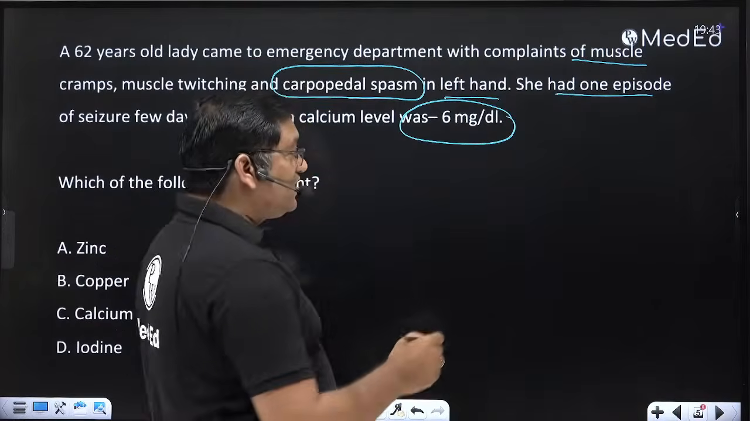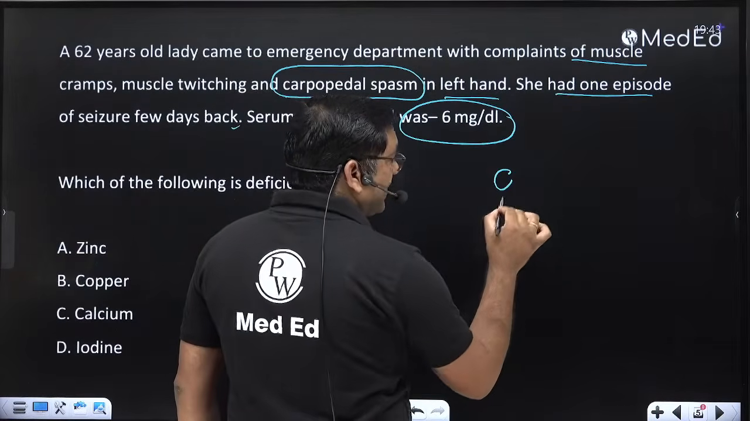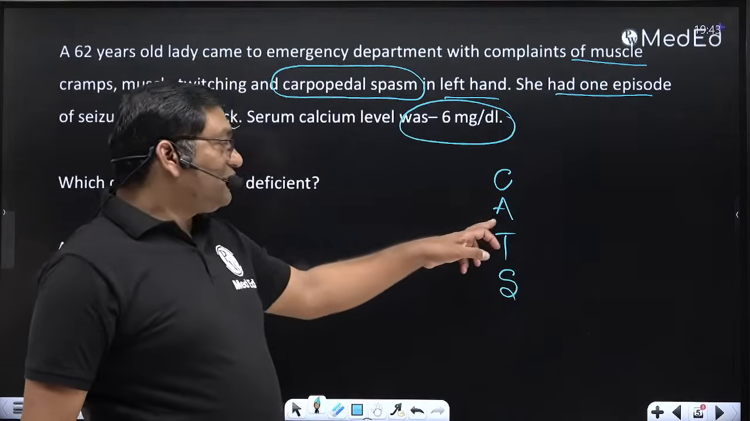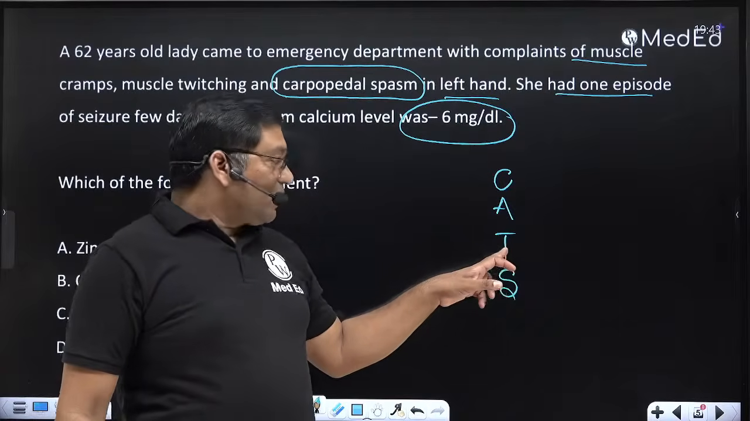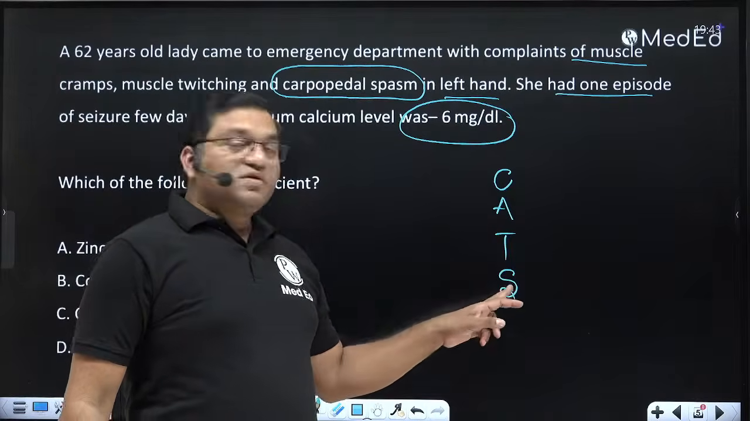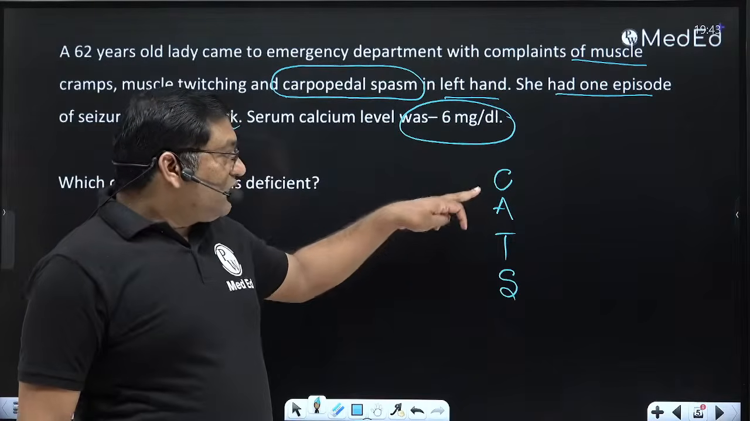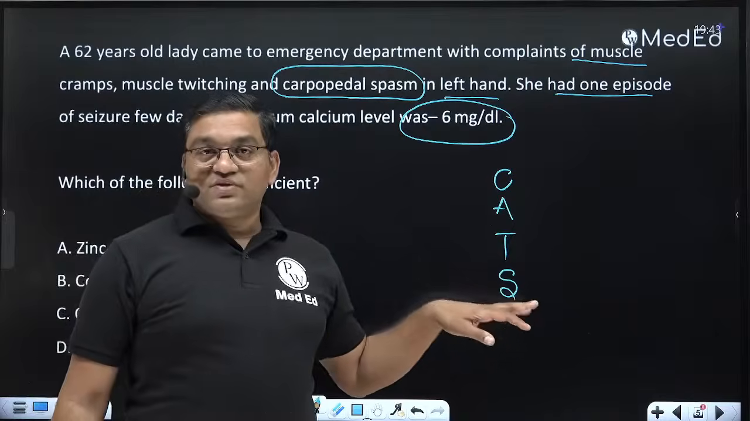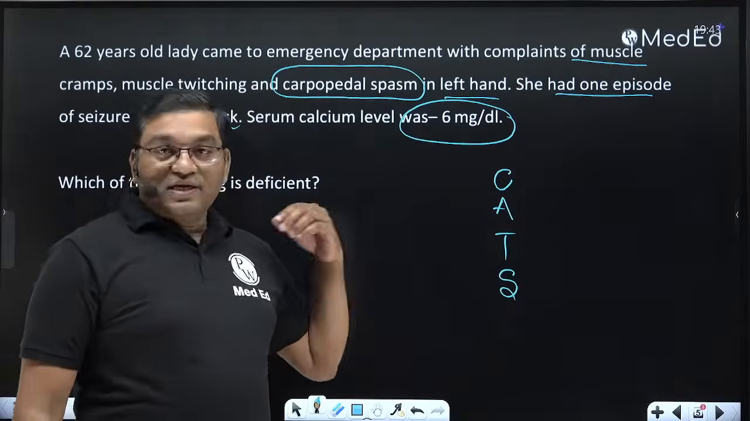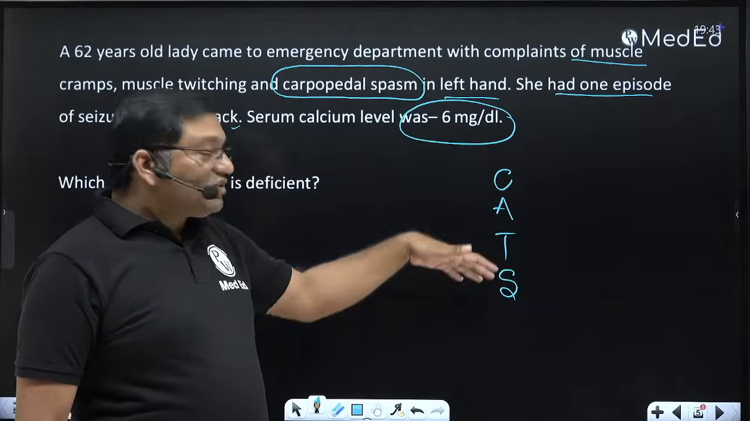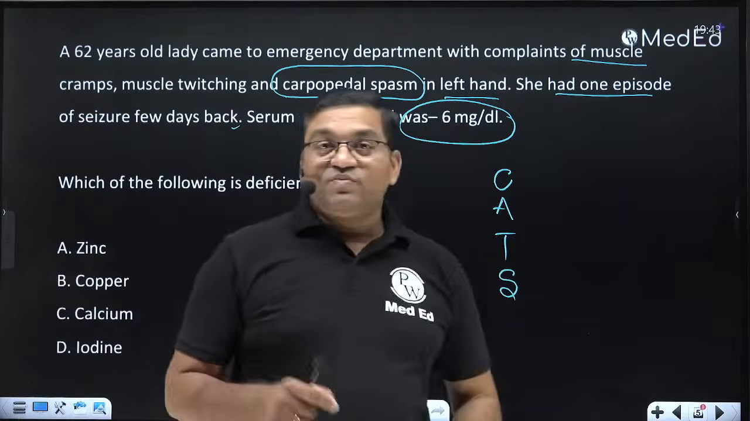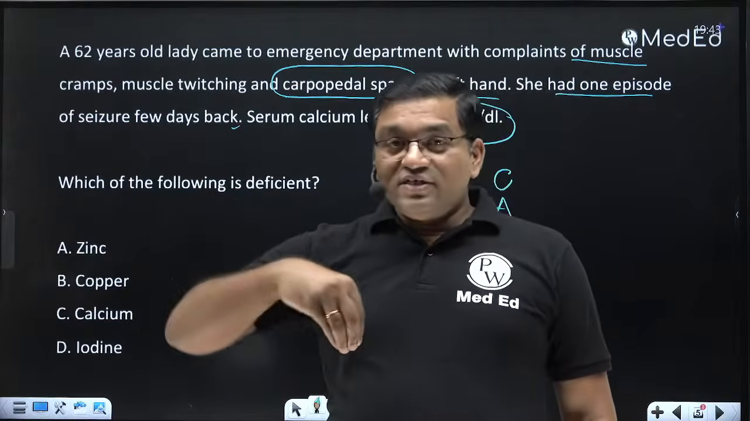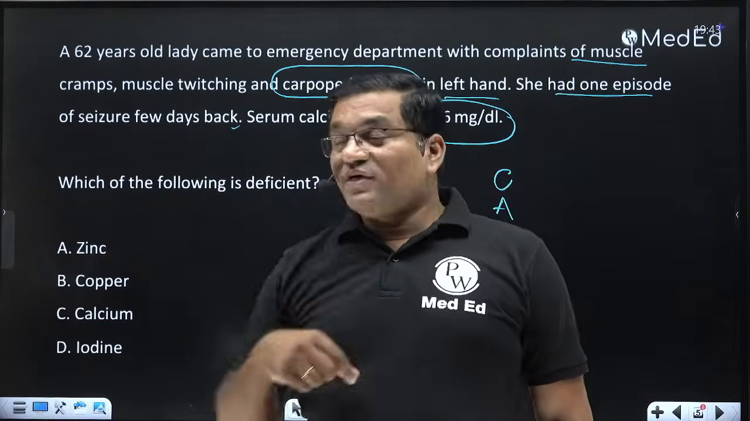Now remember this. These are the symptoms of hypocalcemia: convulsion, arrhythmias, tremor, then tetany, spasm, stridor. Okay, laryngeal stridor. When the calcium level goes below 7 or below 6 milligram per deciliter, there is a position of the hand. This is known as carpopedal spasm.